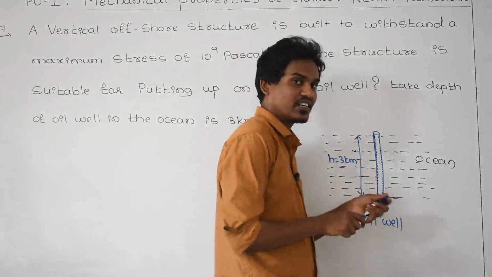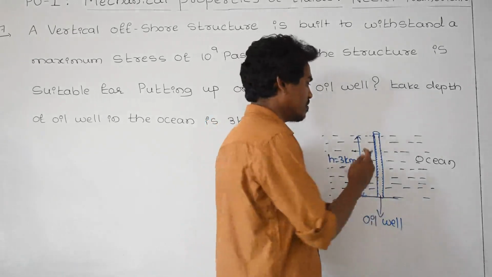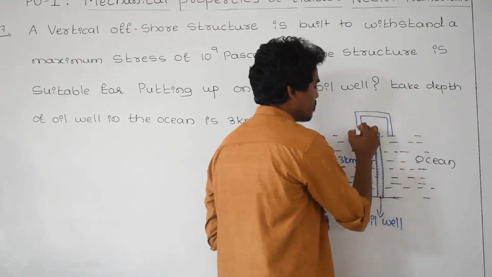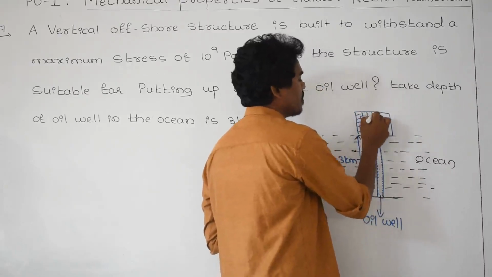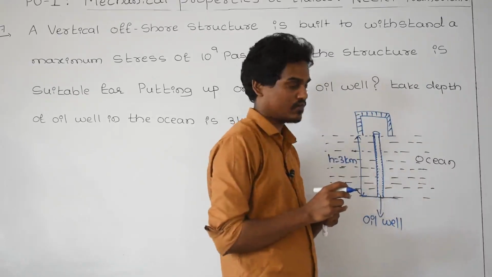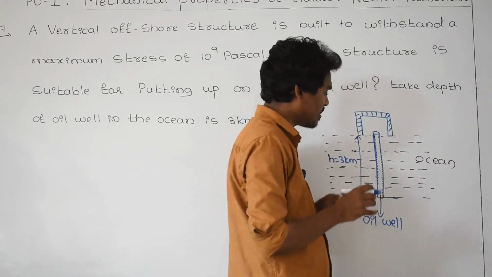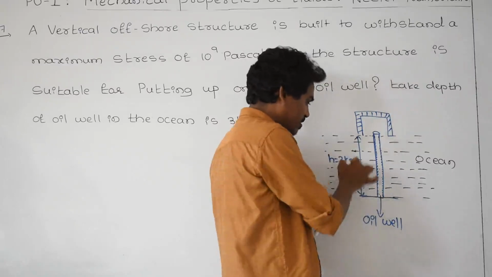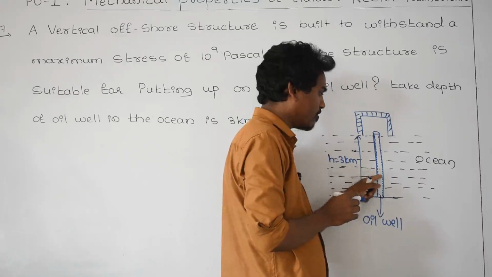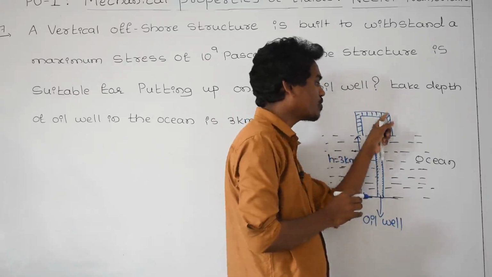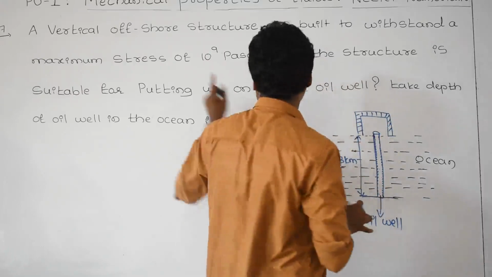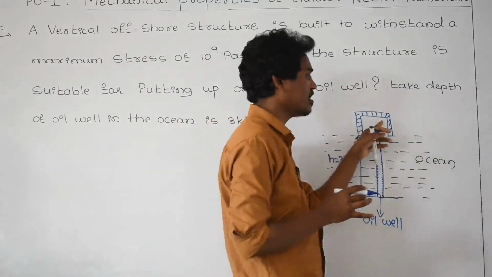And while extracting the oil from the ocean, there is a system they are going to build on the top of the oil well. He has given the depth of the ocean is 3 kilometer, and the oil well is there. On the top of the oil well, there is a structure. Vertical structure is there.